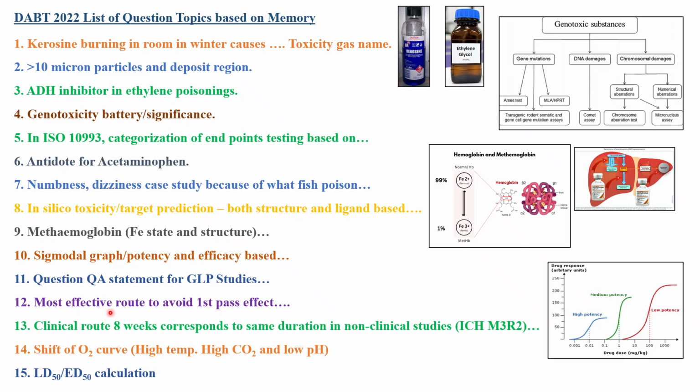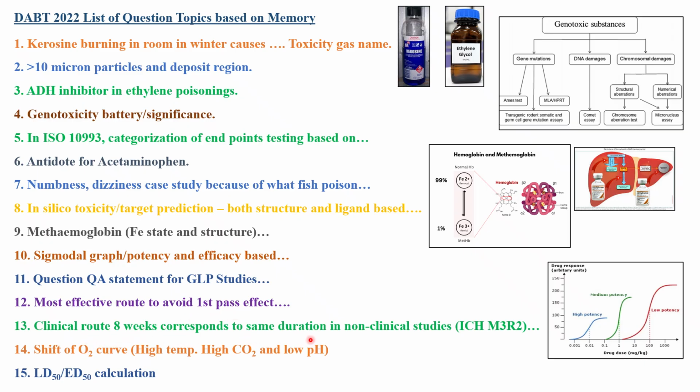Next topic was the most effective route to avoid the first pass effect. One question on pharmacokinetics: AUC, Cmax, plasma. They might give you some examples and you need to identify which of the following drugs will avoid the first pass metabolism effect, or they will ask about the route of administration through which you can avoid the first pass effect, like the parenteral route. This might be one of the options.